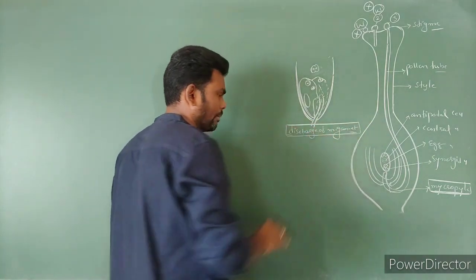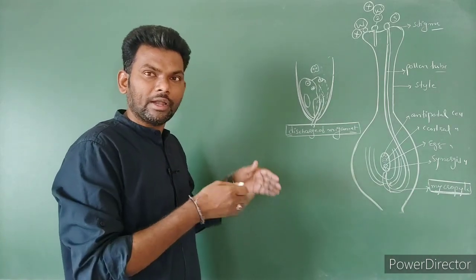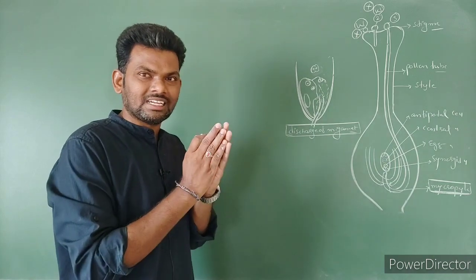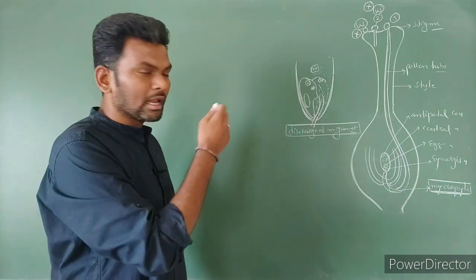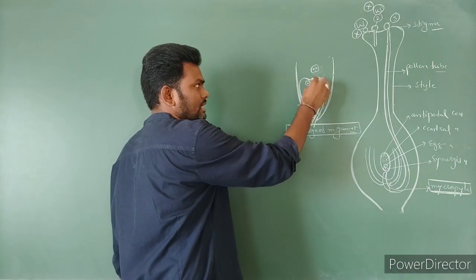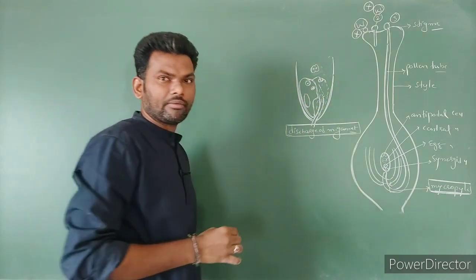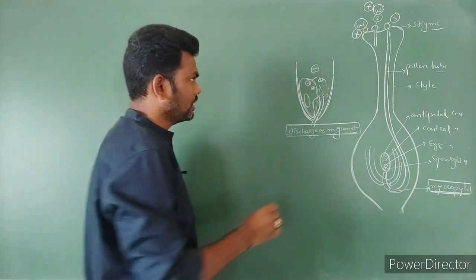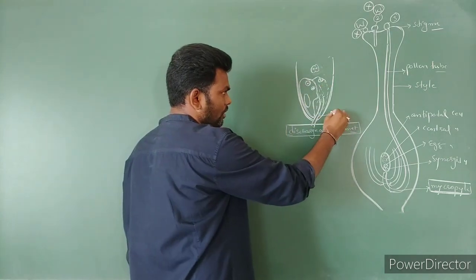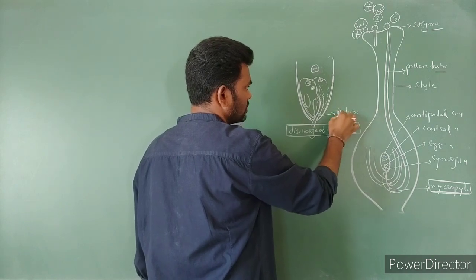The pollen tube enters through the micropyle region and enters one of the synergid cells. Due to that, the synergid cell lyses. In the diagram it is very clearly given that only one synergid cell lyses and the other synergid cell remains the same. This is the cytoplasm of the synergid cell, and this is the pollen tube.